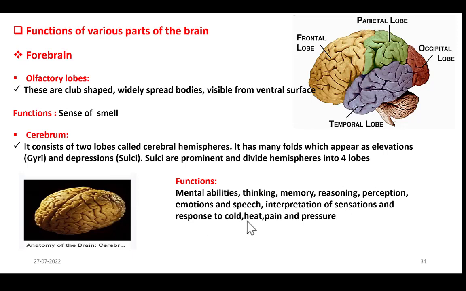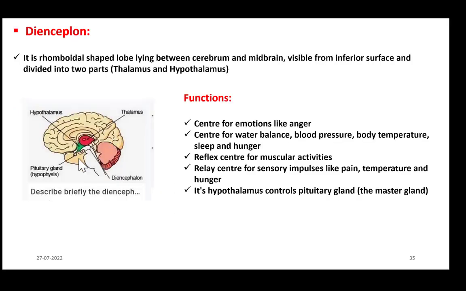Now, response to cold, heat, pain and pressure. What does this mean? It is the center for emotions like anger, center for water balance, blood pressure, body temperature, sleep and hunger. How? Regarding water balance, when our body is low in water, it creates thirst. When body is high in water, we feel like urinating.